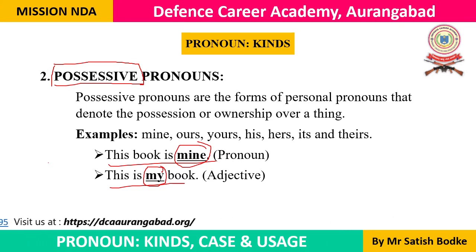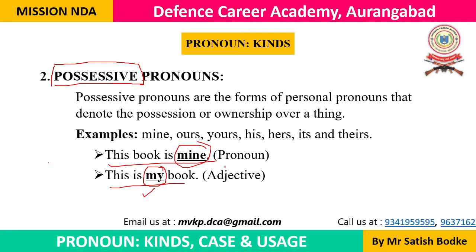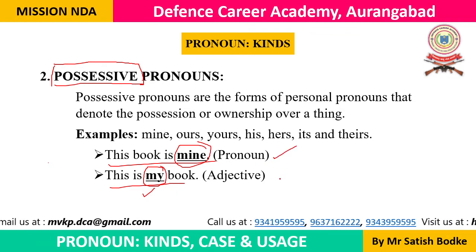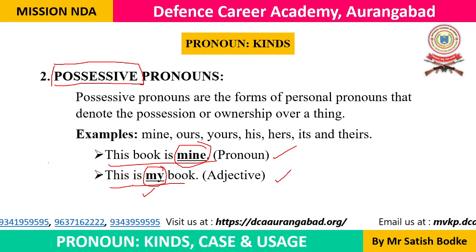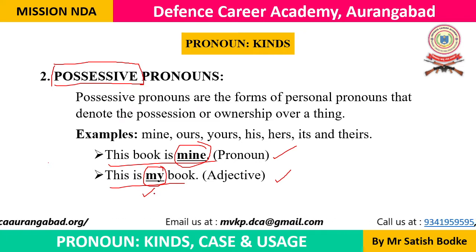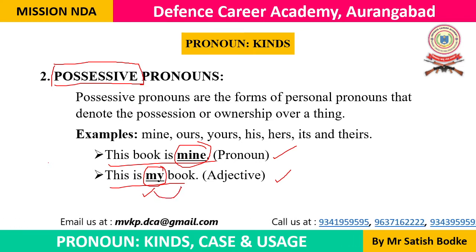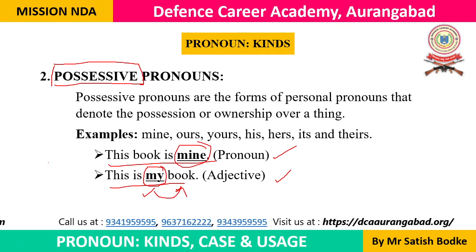And in the next example, this is my book. Here the word my also indicates ownership, possession. That's why it is also possessive. But the difference is, the first one is a pronoun, the second one is an adjective. We should be able to distinguish between them. So the pronoun is mine, and my is a possessive adjective because it is modifying the noun which is following.